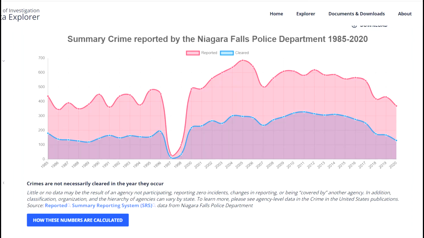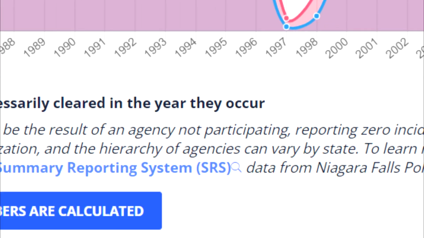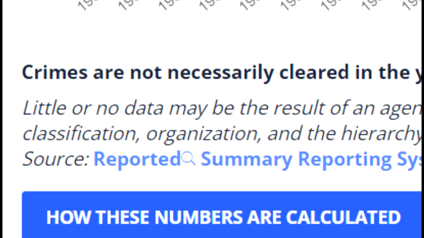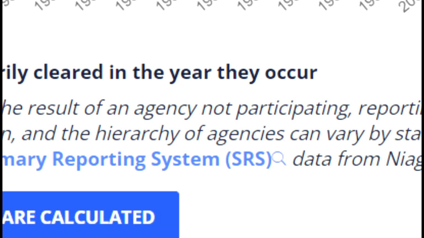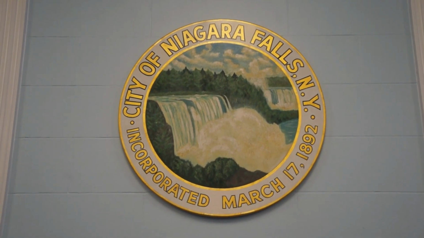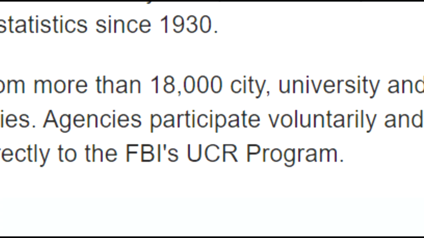The UCR even gives a reason why statistics might not show up correctly. It says, "Little or no data might be the result of an agency not participating, reporting 0 incidents, changes in reporting, or being covered by another agency. In addition, classification, organization, and the hierarchy of agencies can vary by state." That's the official reason given by the FBI. Does it really make sense for a municipality that doesn't want the nation to know that there's a serious violent crime issue to publish those reports in full, especially if the UCR is voluntary and you don't have to actually report it if you don't want to?